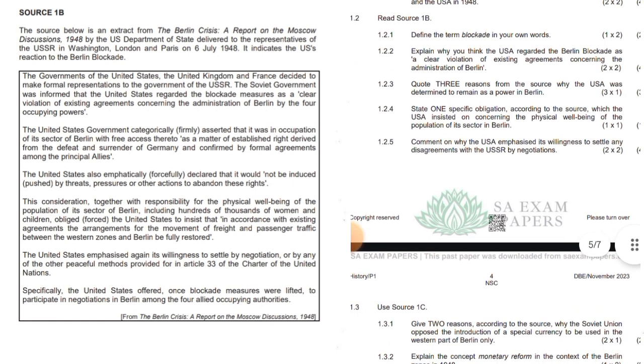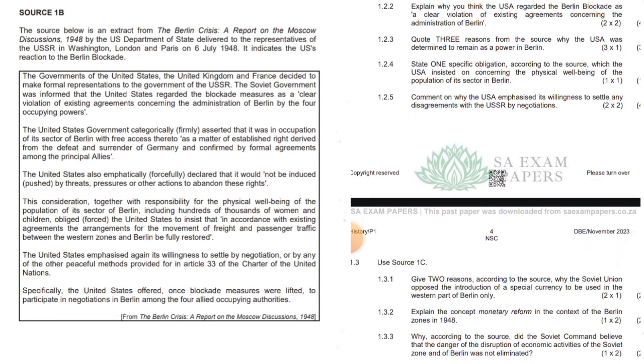1.2.4 State one specific obligation according to the source which the USA insisted on concerning the physical well-being of the population of its sector, Berlin. Okay. In accordance with existing agreements, the arrangements for the movement of freight and passenger traffic between the western zones and Berlin be fully restored.